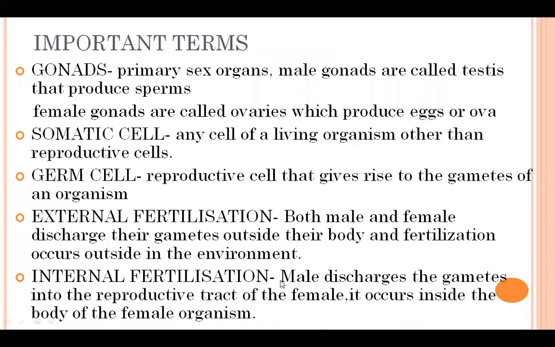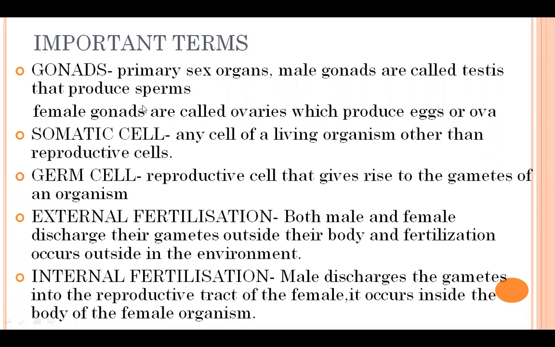Clear? Then next is gonads. What are gonads? Gonads are primary sex organs. So male gonads, male reproductive system, they have testes which produce sperms, and female gonads, they are called ovaries which produce eggs. Okay, so these sperms and eggs, they are gametes, you can say.